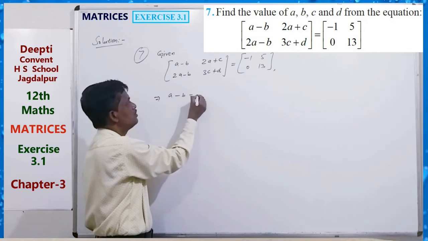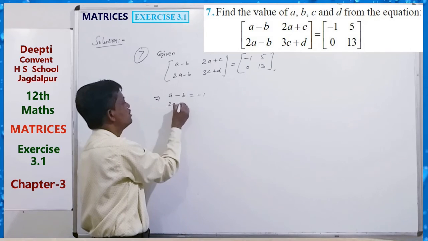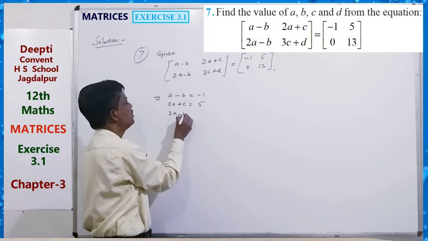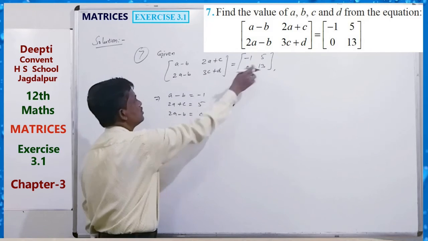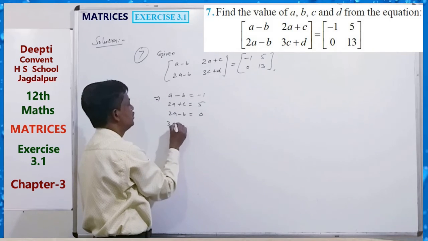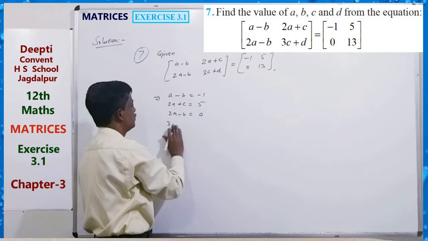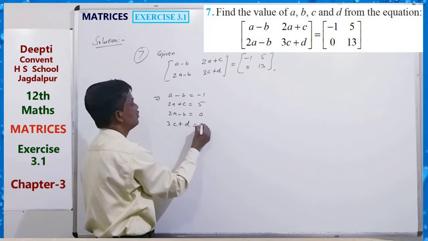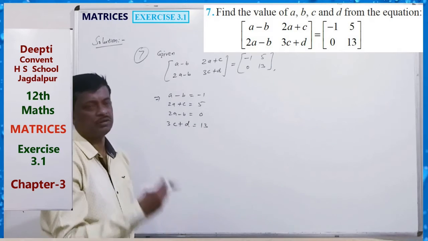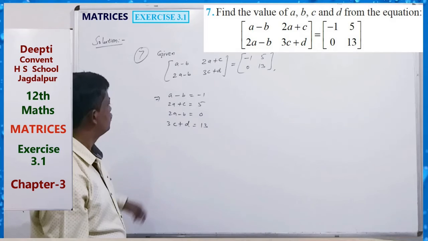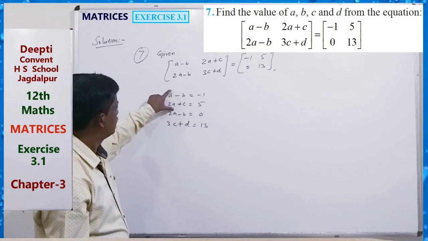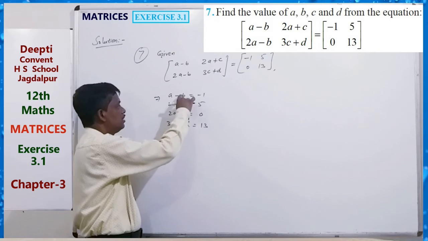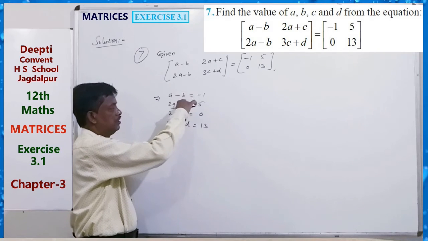So a minus b equals minus 1, 2a plus c equals 5, 2a minus b equals 0, and 3c plus d equals 13. Just solve. Using these equations we can get the values.